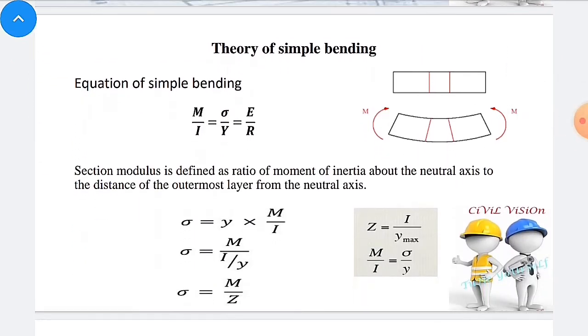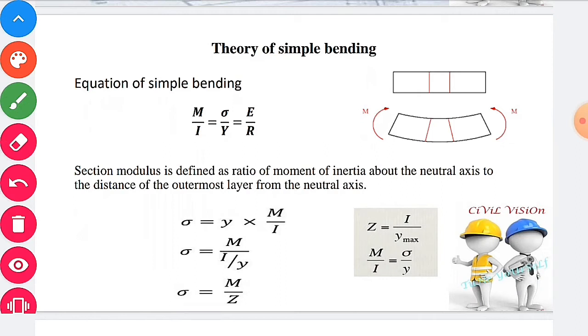First topic of this video is theory of simple bending. Let us consider a beam subjected to a loading system or by a force couple acting on a plane passing through the axis. Then the beam deforms like this. Top fiber tends to compression, bottom fiber tends to tension. In simple terms, this axial deformation is called bending of beam.